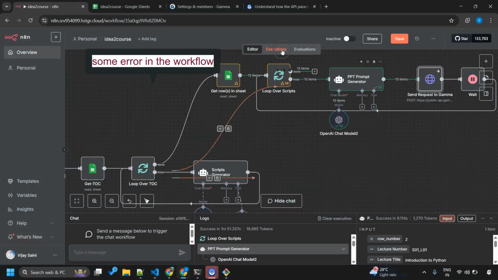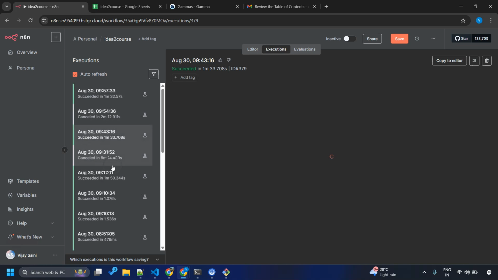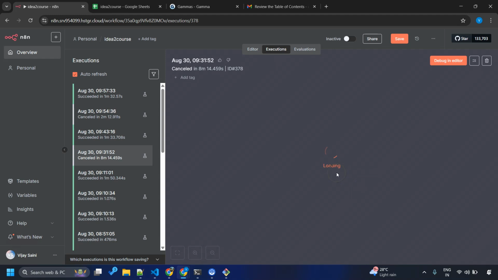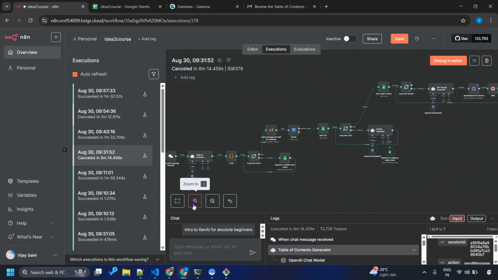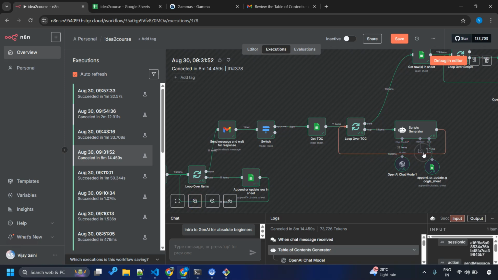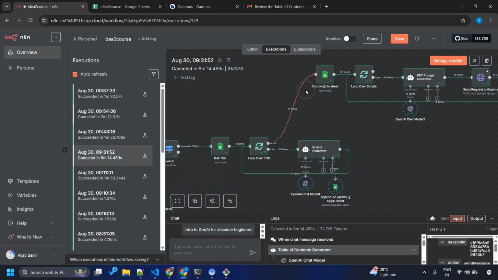Hey guys, as you can see, I tried to run this workflow a few times and I observed a few issues. So I just want to talk about them, and instead of wasting your time by showing a run with errors, I'll show you a flawless run only. Here we do not have anything in between of this loop, right?